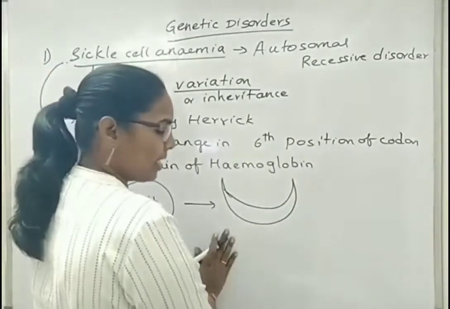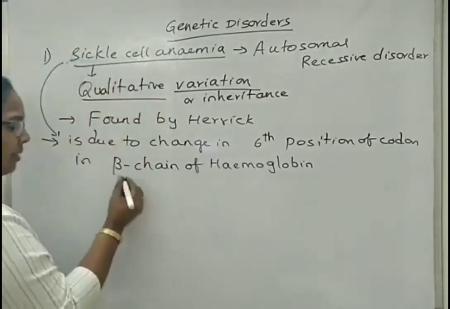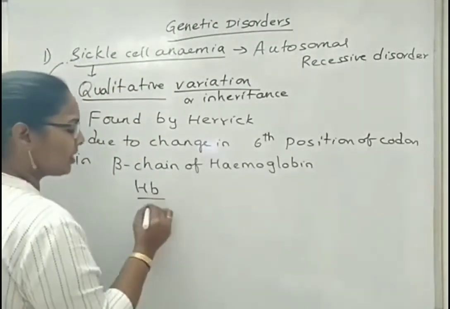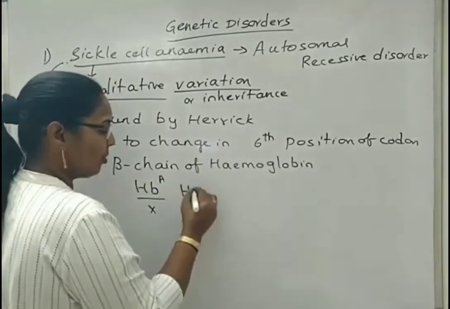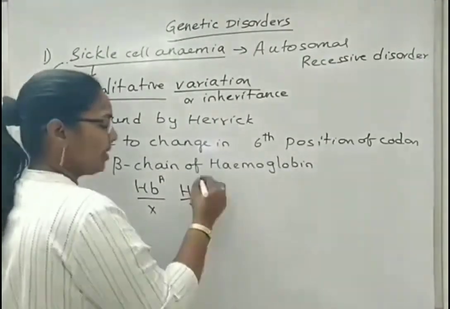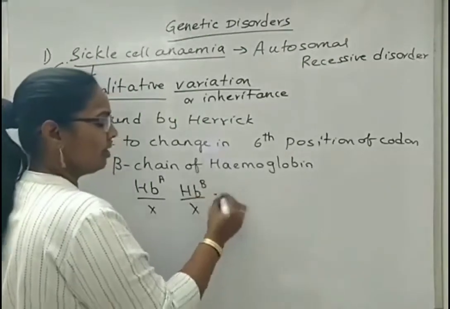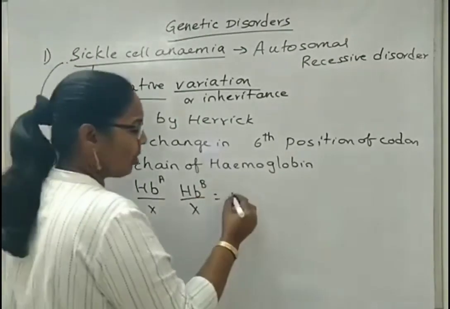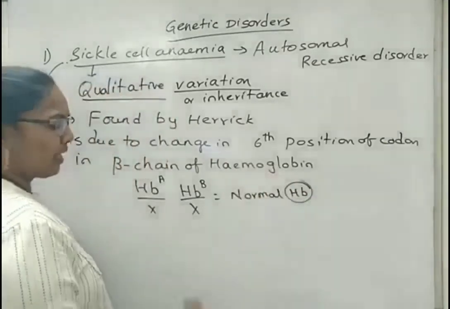Coming to the genotypic expression of sickle cell anemia, one chromosome has normal genes that code for normal, healthy hemoglobin. The other chromosome of the autosome pair also codes for a normal alpha chain and a beta chain. We can write B here also. So it can be considered the normal condition, with normal hemoglobin and normal autosomes.